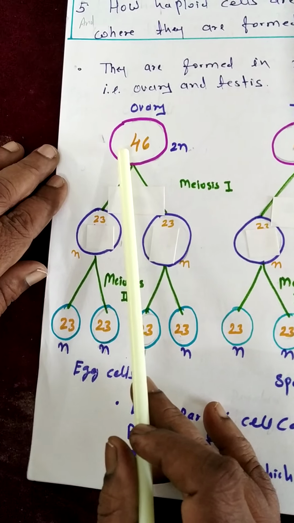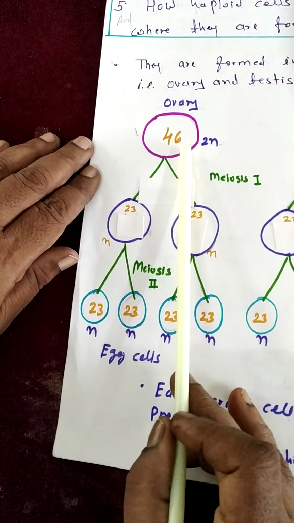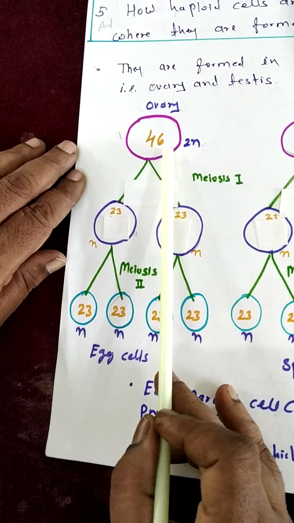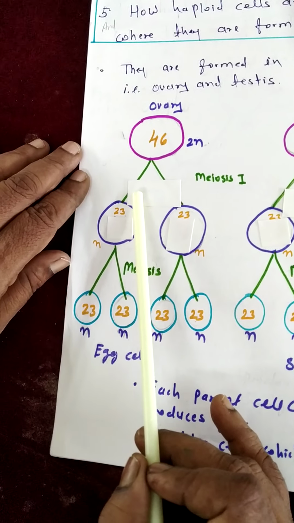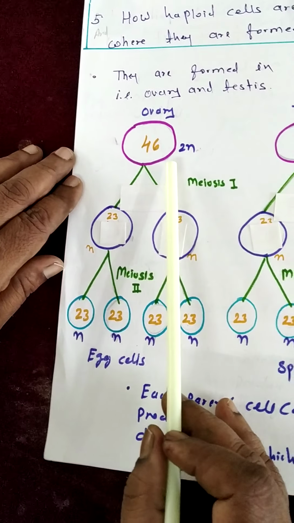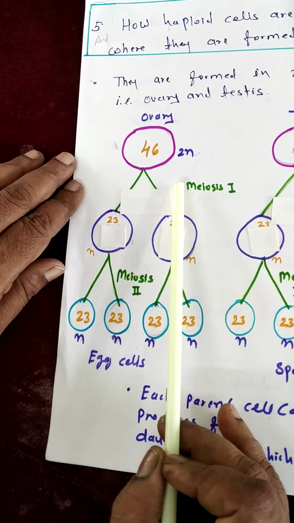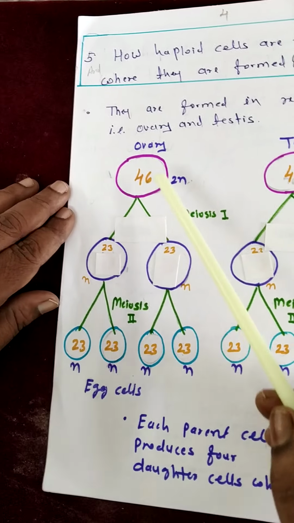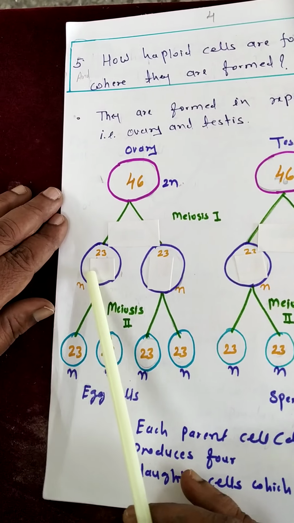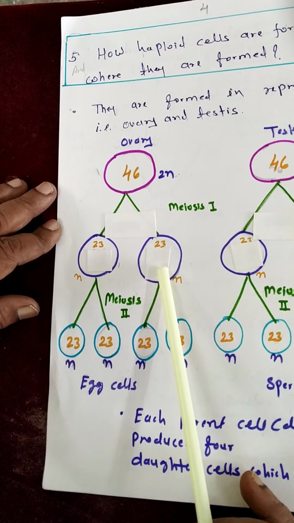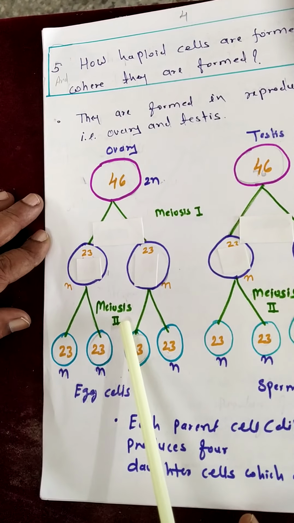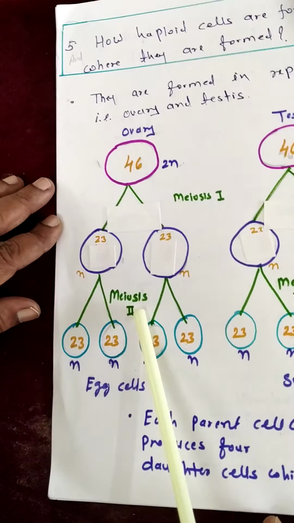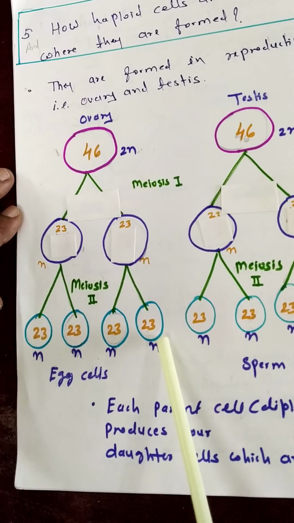The 23 chromosomes from the mother and 23 chromosomes from the father cross over, forming new combinations of chromosomes. So one thing happened during meiosis 1, and the other is that the 46 chromosomes are reduced to half, 23 and 23, and in this way from the single parent cell 2 daughter cells are formed. After this comes the second division phase, called meiosis 2, where again each cell divides into 2 cells.